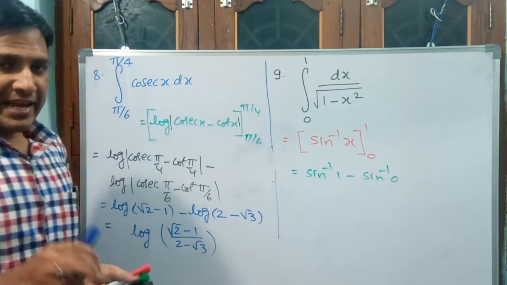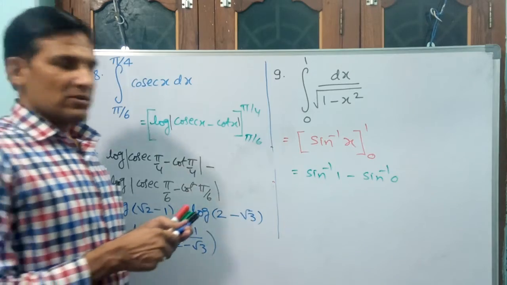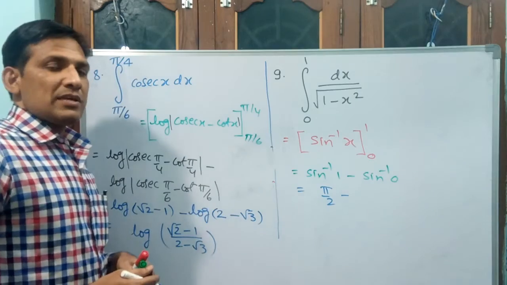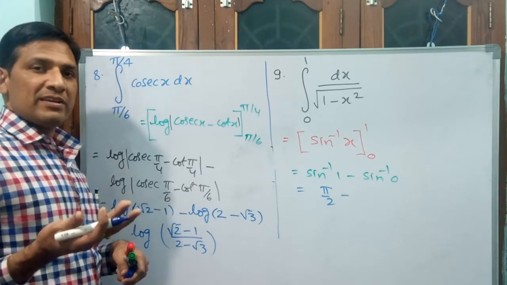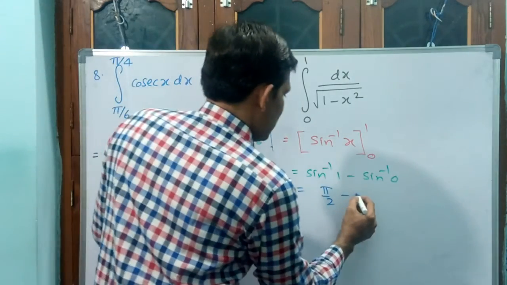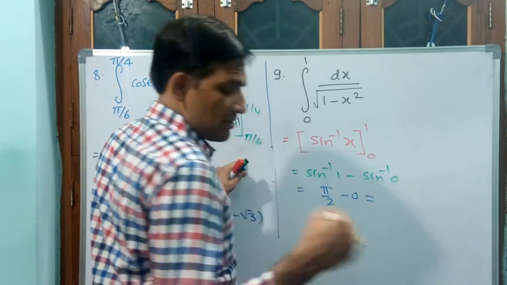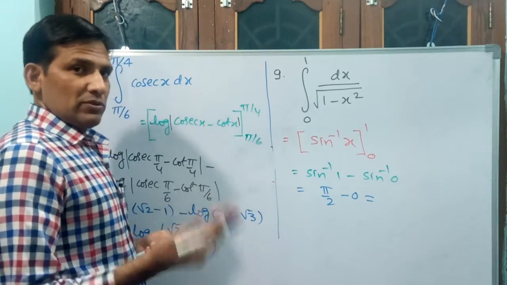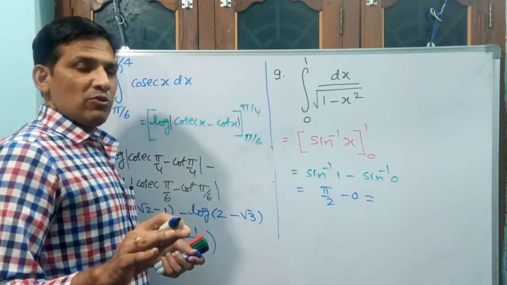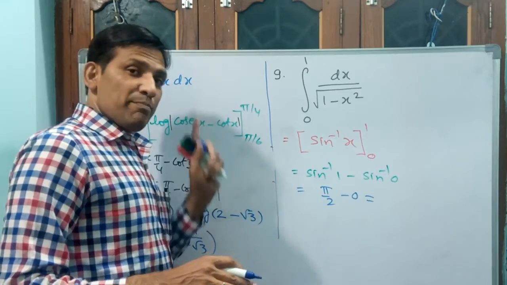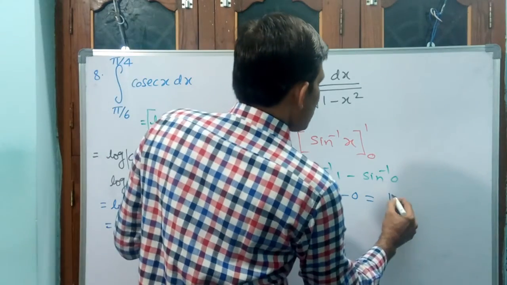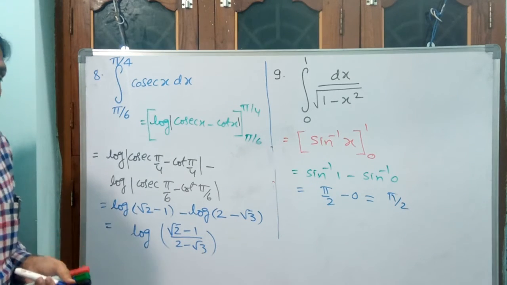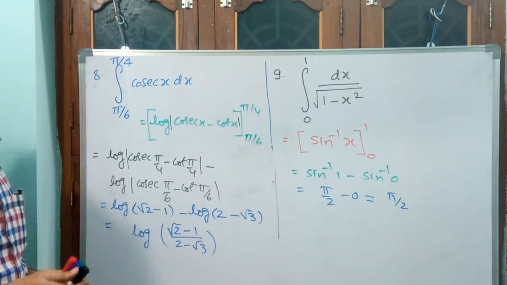Sin inverse 1 means sin is 1 where? At pi by 2. Write down pi by 2 minus sin inverse 0. Sin is 0 at where? 0 degree. 0 degree and 0 radian both are the same. But pi by 2 radian is 90 degree. Pi by 2 minus 0 is pi by 2 only. This will be the answer for your 9th question. Let us go for the 10th question. Then we will stop this class here.